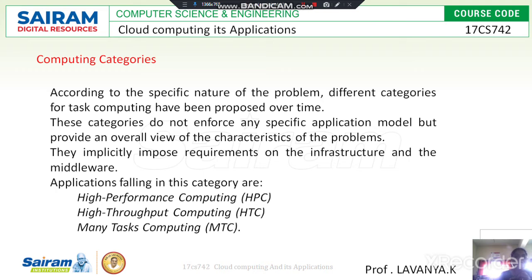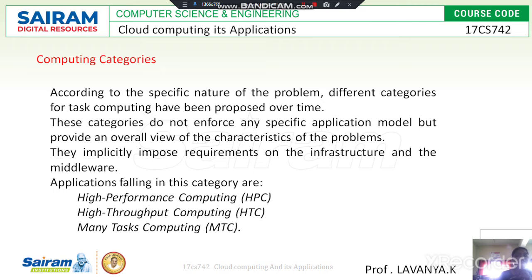HPC identifies the number of floating point operations per second that the system can perform. Floating point operations are one of the applications executed on the high performance computing system in the task computing environment. It evaluates the floating point operations, meaning for each minute or each second how many operations are executed on this environment.